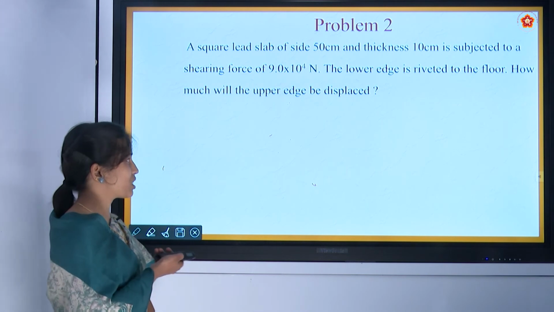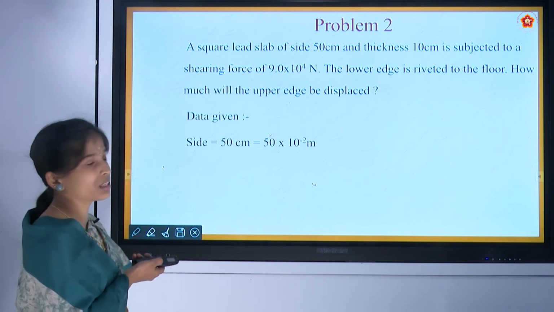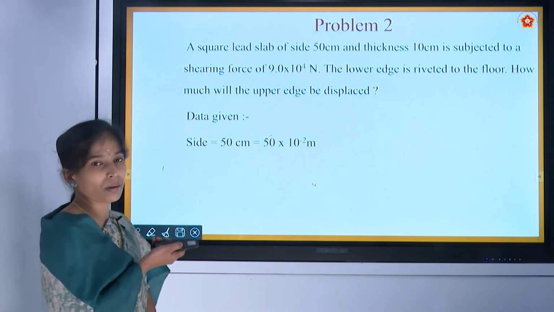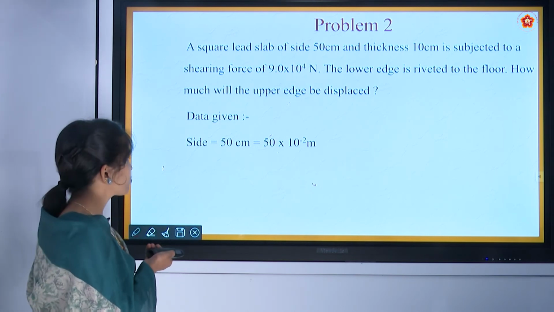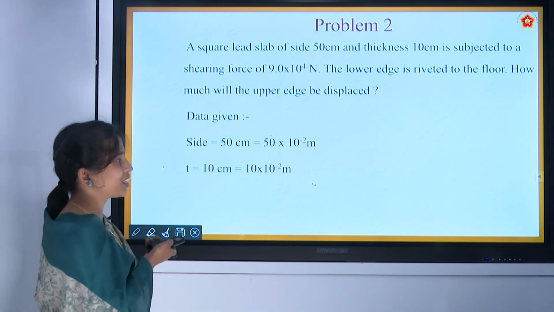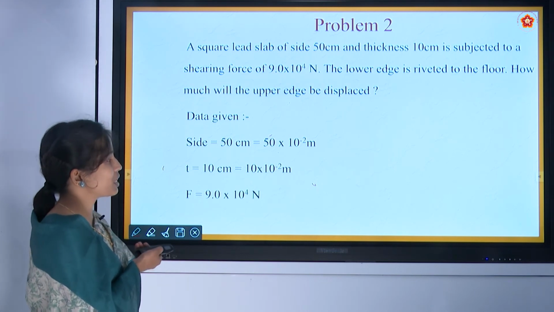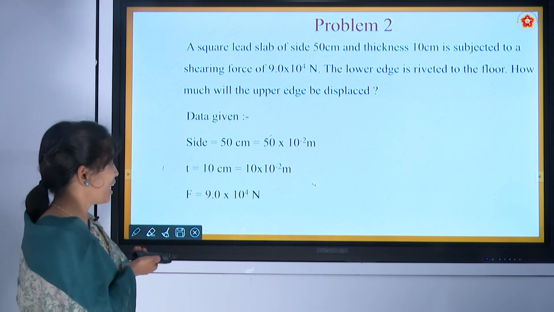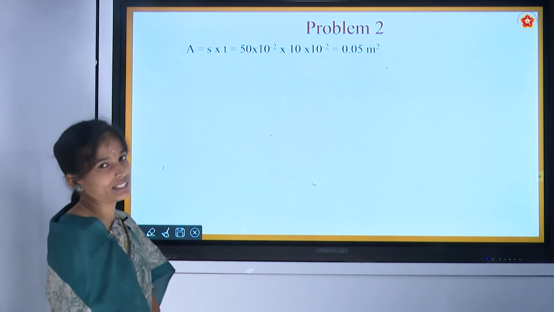Now let us see what is given. The given side is 50 centimeter. Previously we have discussed that it should be in meter. Therefore centi is nothing but 10 raised to minus 2. Again they have given thickness, which is also in centimeter, so we have to convert it into meter. And again they have given a force, that is 9 into 10 raised to 4 Newton. Again we have to calculate the delta x.